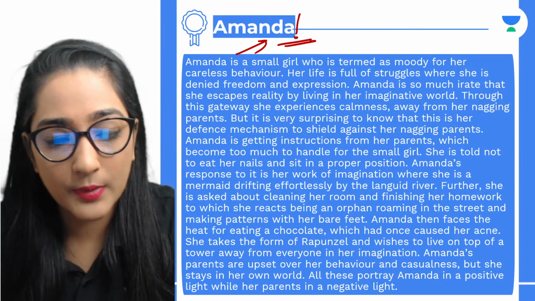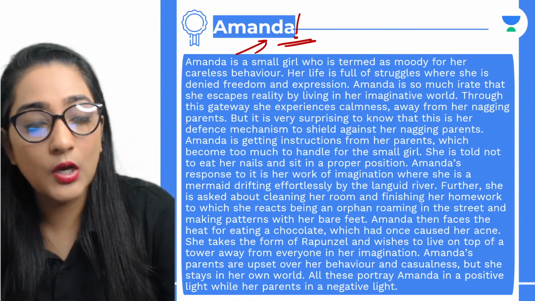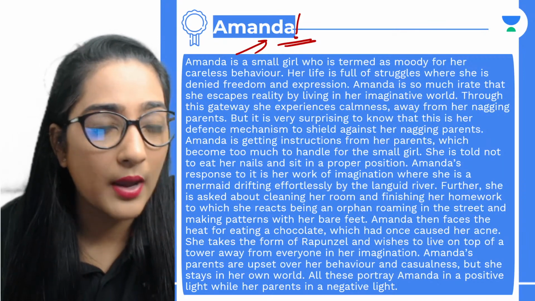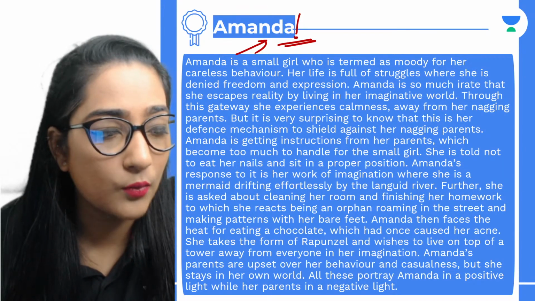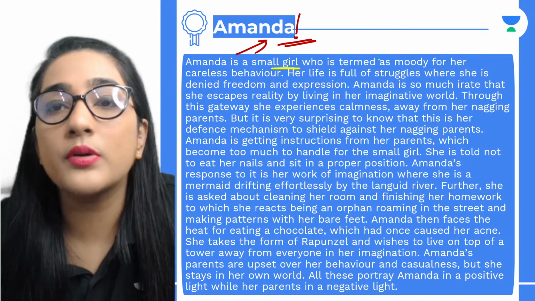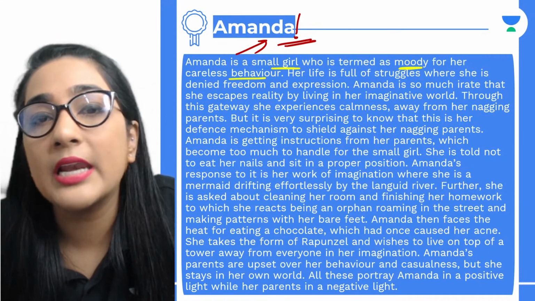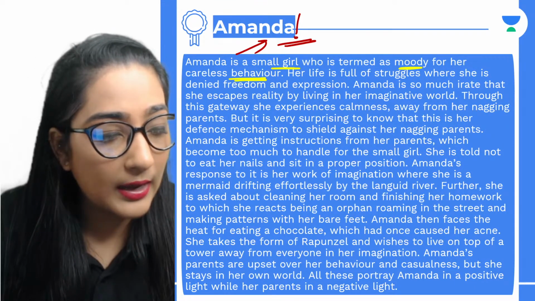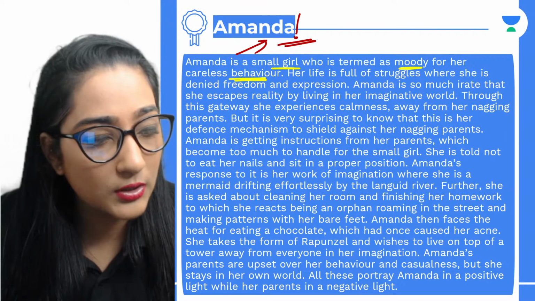So now we are coming to this one. How do we talk about Amanda? Amanda is a small girl who is termed as moody for her careless behavior.